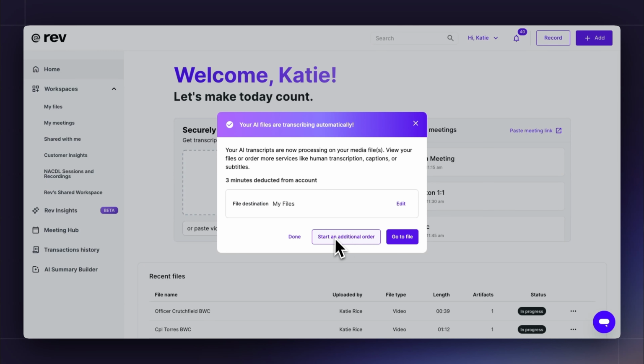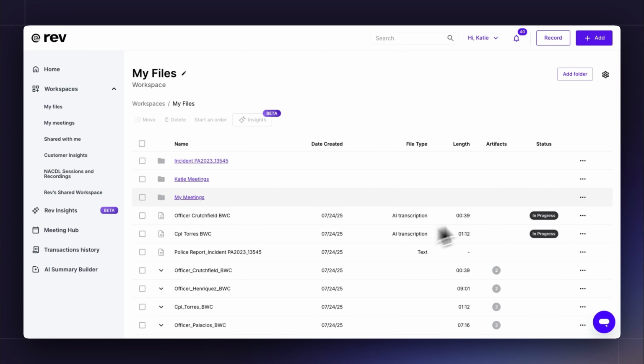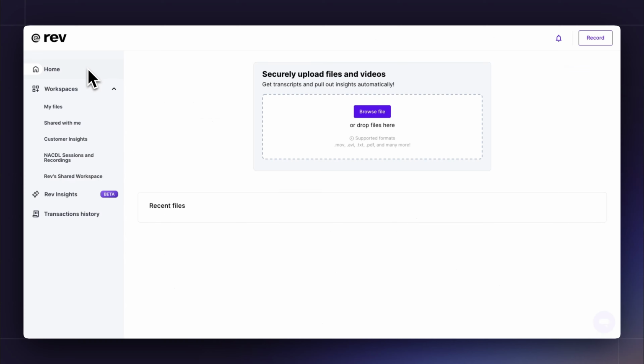I can start an additional order, like say I have additional evidence that I want to upload right now, or I can go to the file and see those. Let's go to the file. Here I can see the status, so I know that my files are in progress of being transcribed with AI, but not quite done yet. This will change to complete when it's ready. Okay, let's head back home.